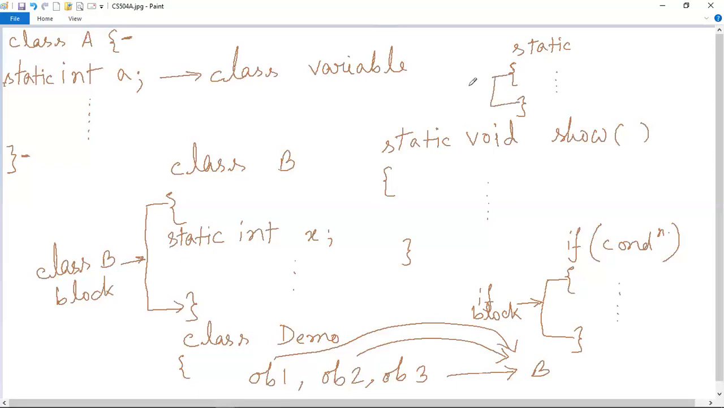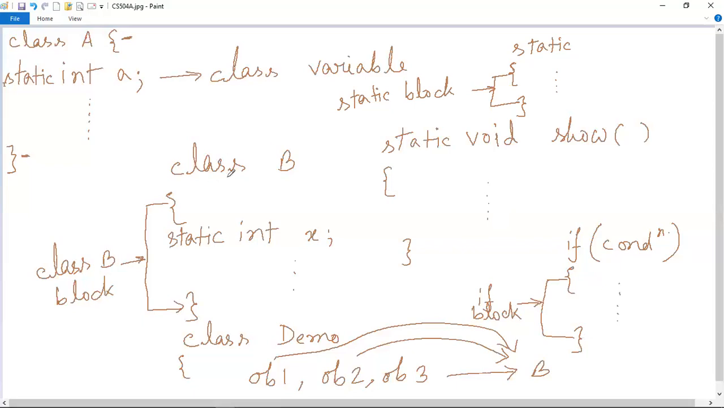So this is a block which is static. That means this is a static block. That means we are giving a name to this block, which is static. Here we are not giving a name because we are writing some code in order to do some programming. That's why it automatically generates a block. This is an if block because we are writing this if statement.